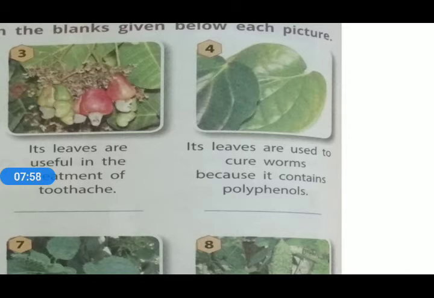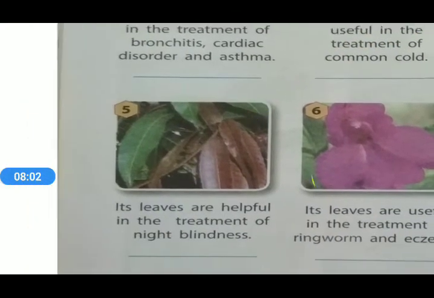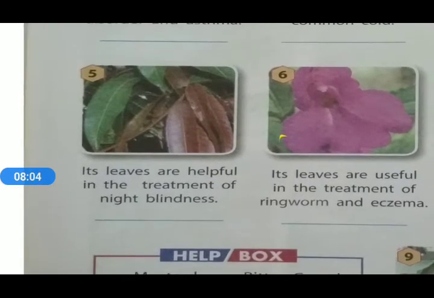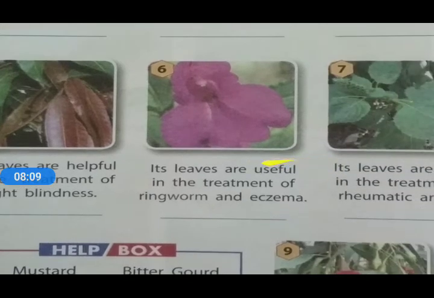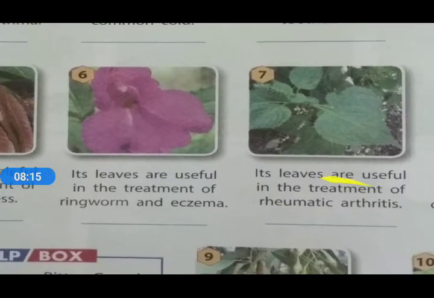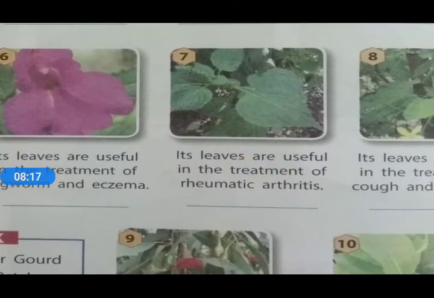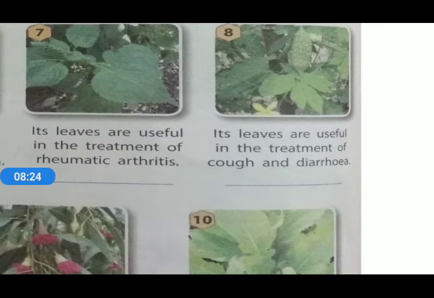The fourth one is known as betel. The fifth one is mango. The sixth one is balsam. The seventh one is sesame. The eighth one is bitter gourd.